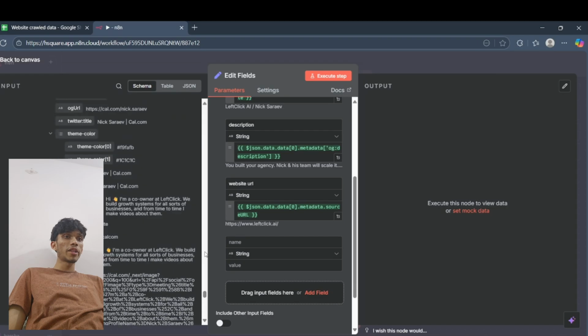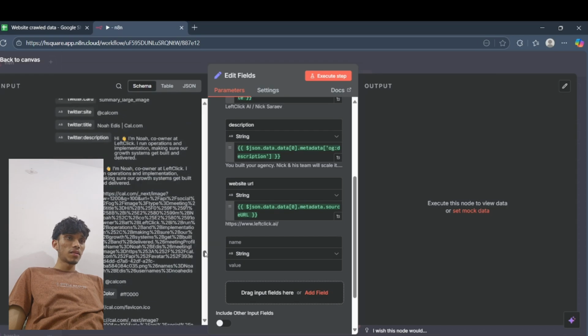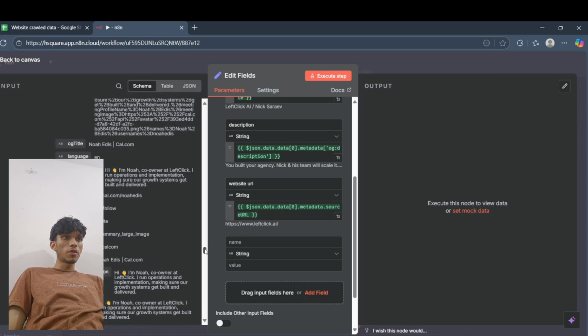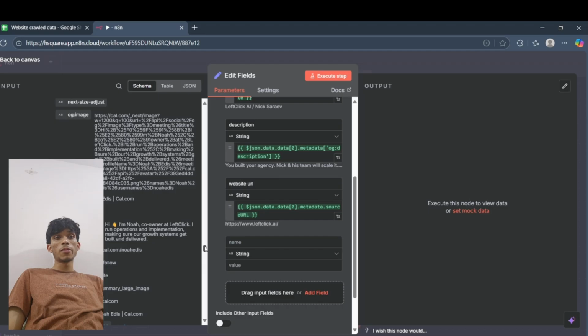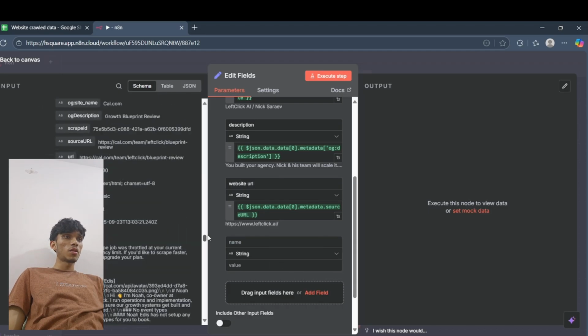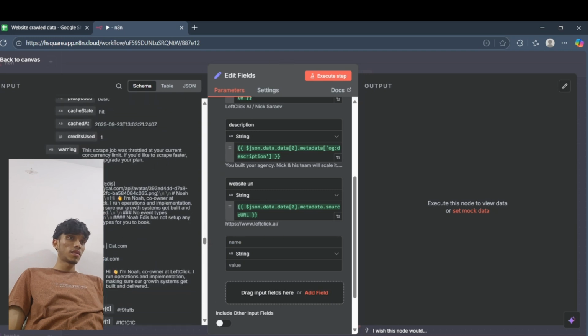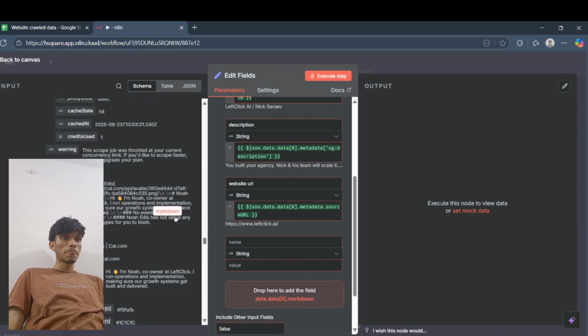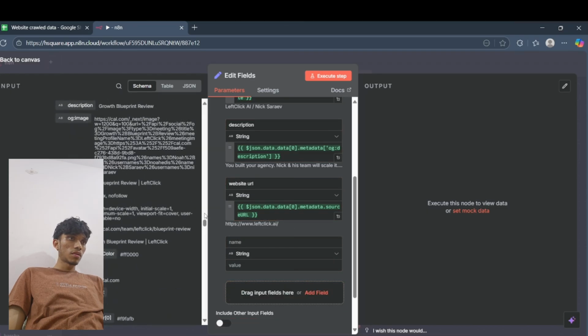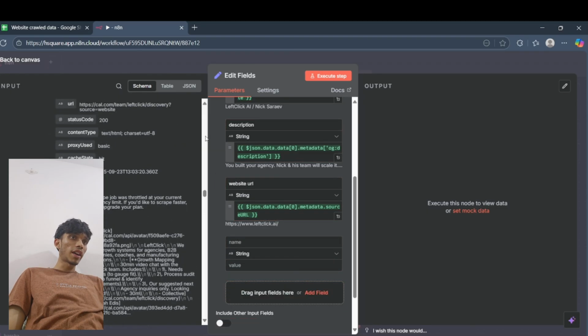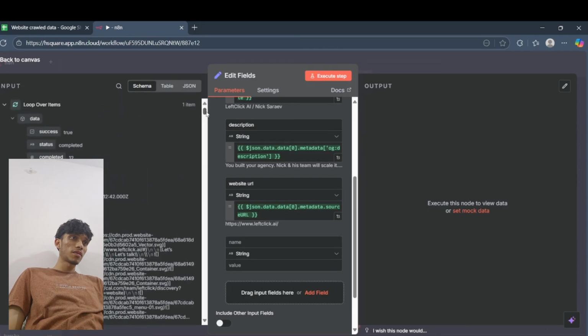Okay, we have so many metadatas right now. All we have to do is just copy paste everything, drag and drop all the metadata and tell the AI agent to summarize it. Is there any option to just drag and drop the metadata itself?